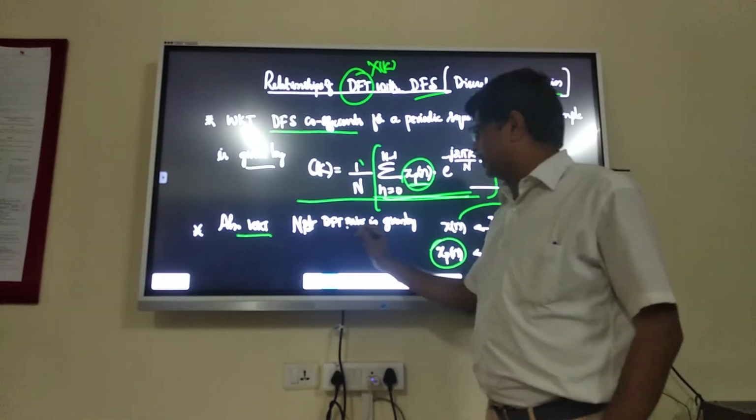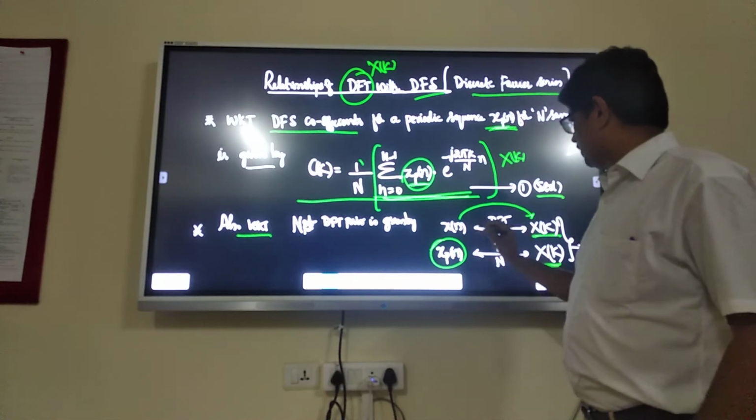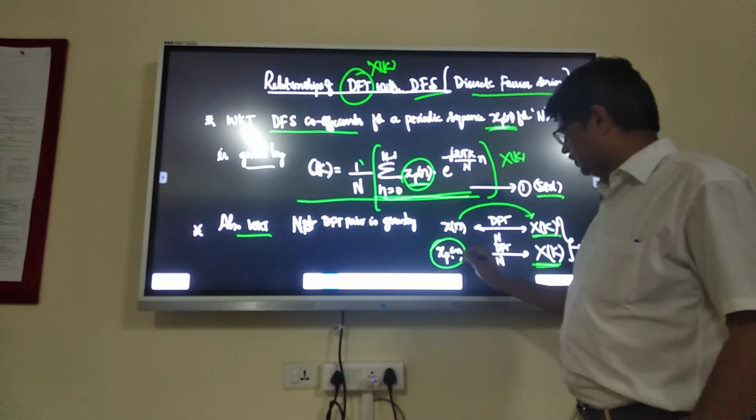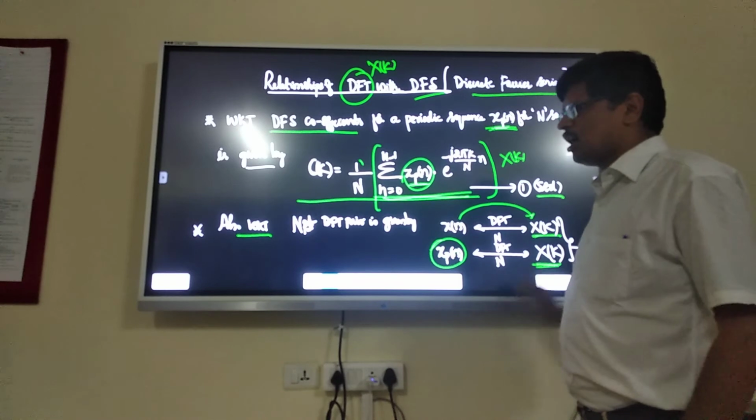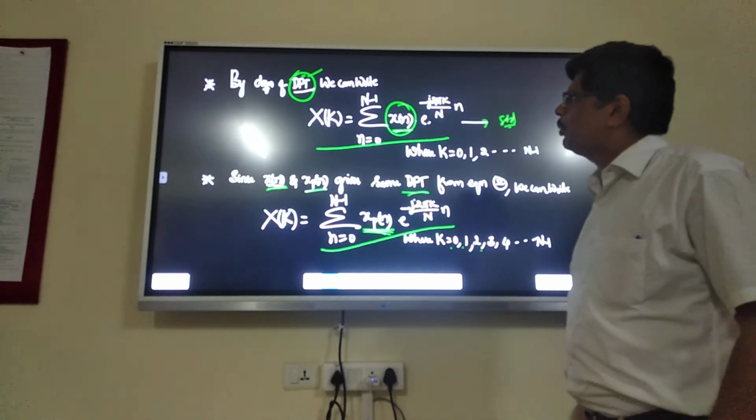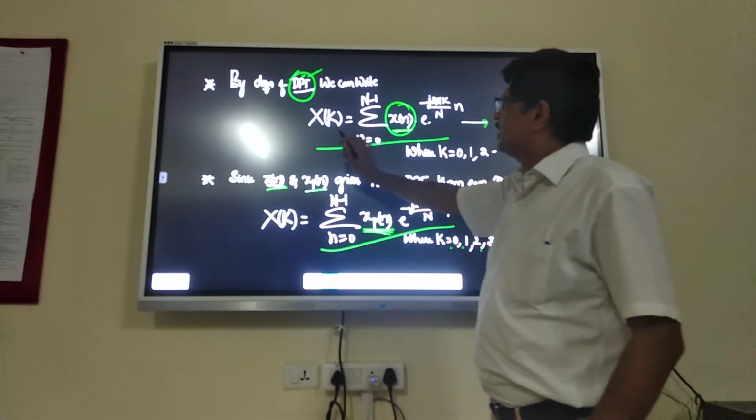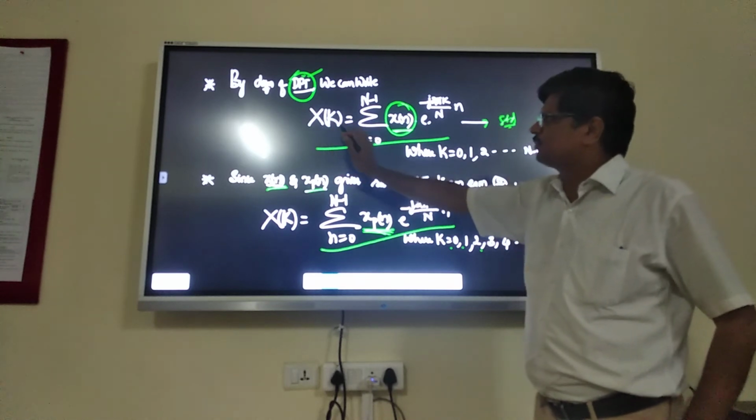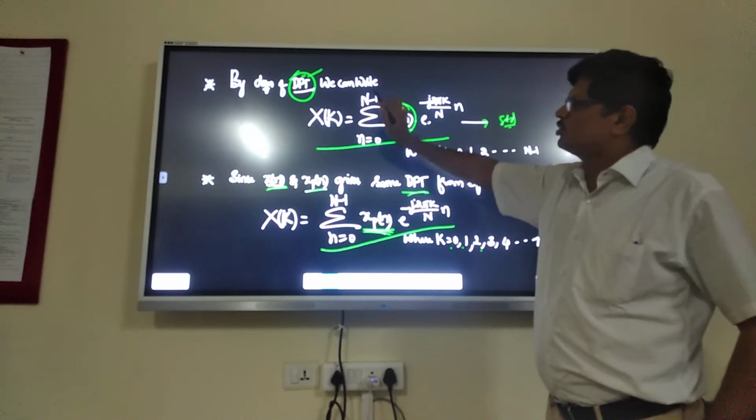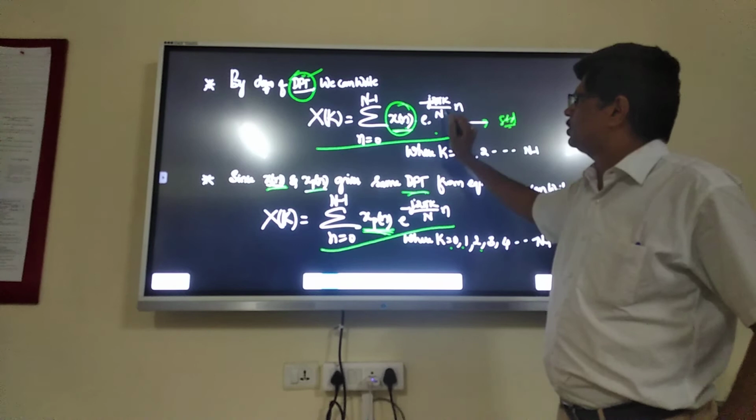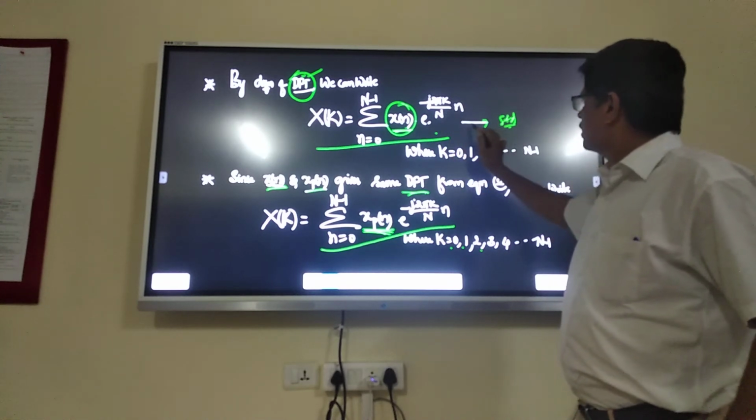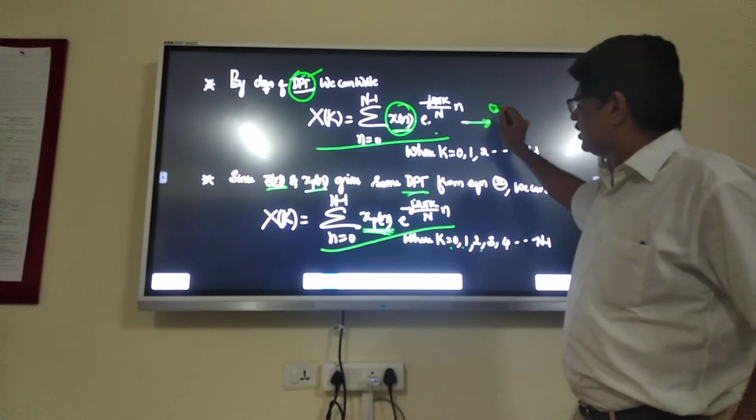We know that the N-point DFT pair is given by: DFT of x of n is X of k, and DFT of xp of n is also X of k. Call this equation number 2. Now, by the definition of DFT, we can write the DFT equation: X of k is equal to summation n equal to 0 to N minus 1 of x of n into e power minus j2 pi k by N into n. Call this equation 3, the standard equation of DFT.